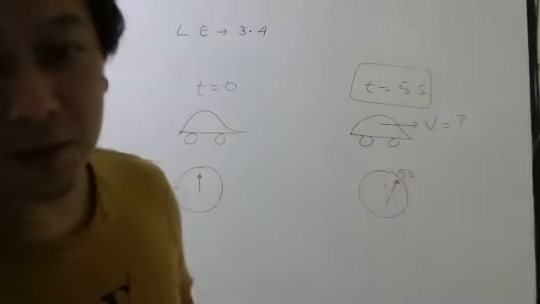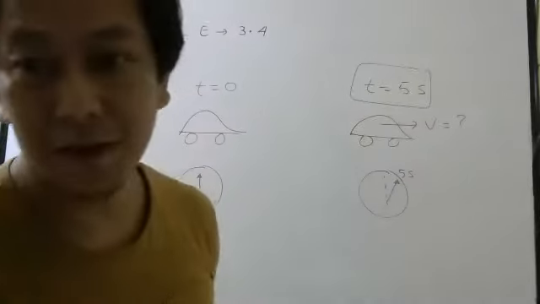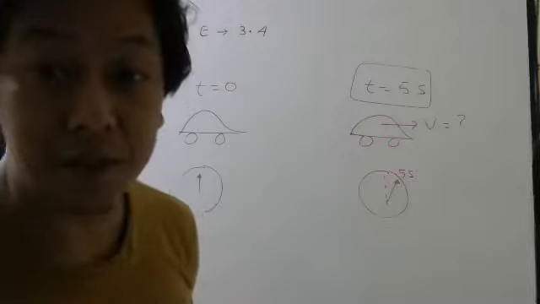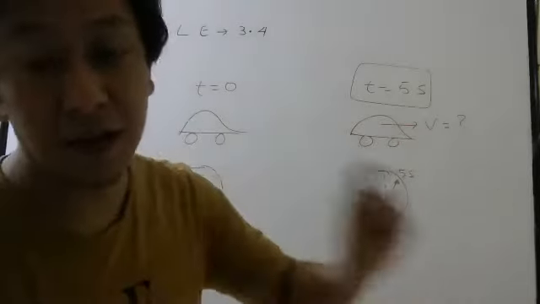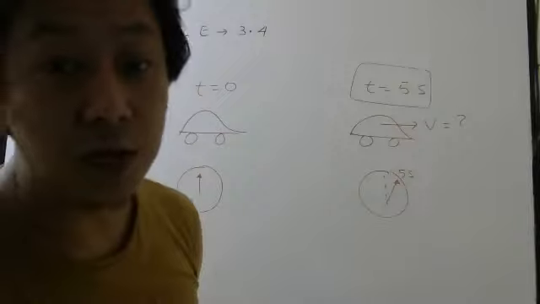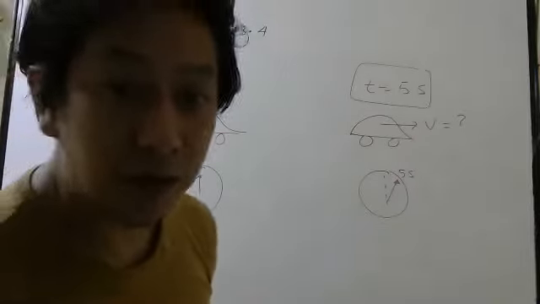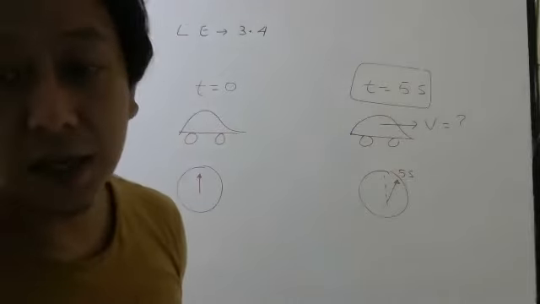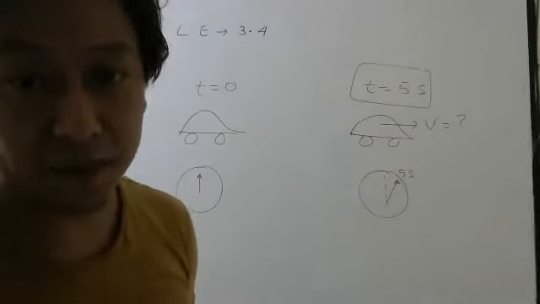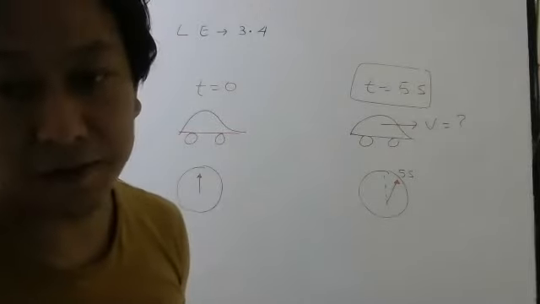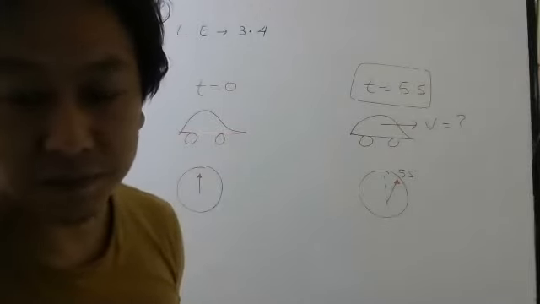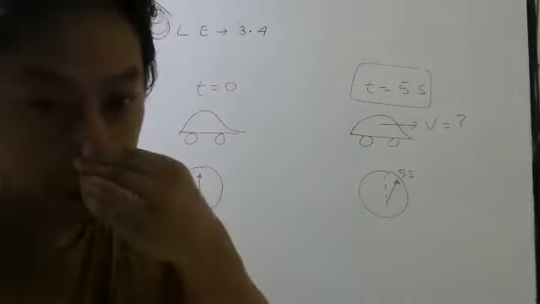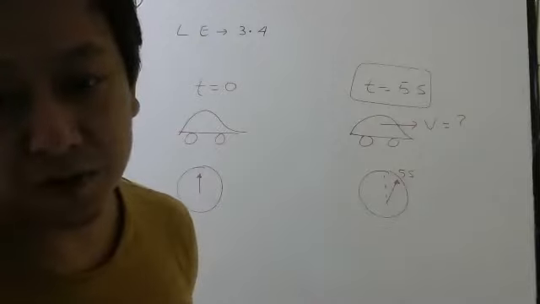Why are most of you thinking this is average speed? This is instantaneous speed. I did not say find average speed between 0 and 5 seconds. I've told you many times, if they say only speed or only velocity, it means instantaneous. If it is average, they have to mention average speed. Clear or not clear? That has to be clear, no? Otherwise, how will you know which formula to use?